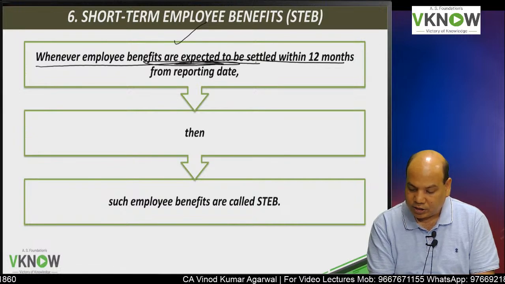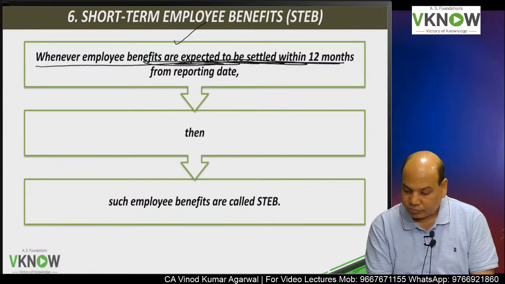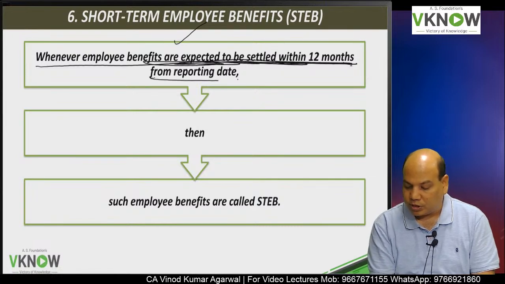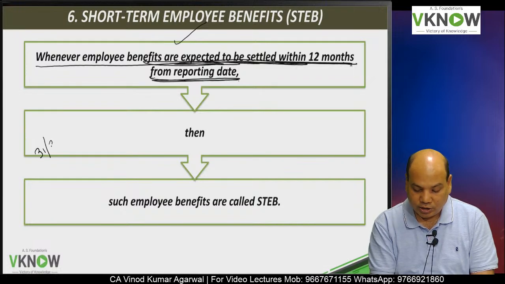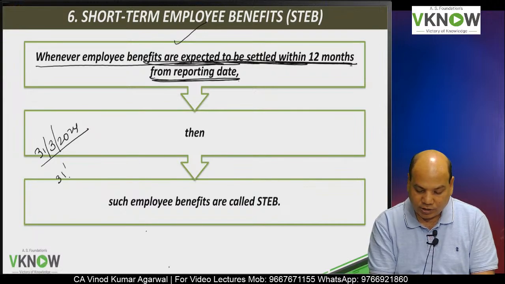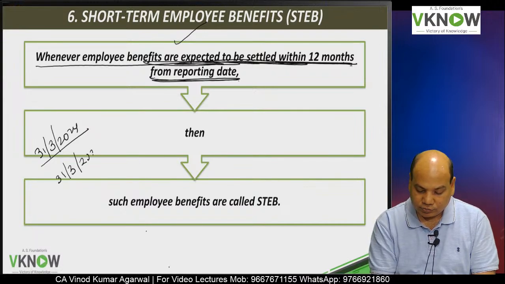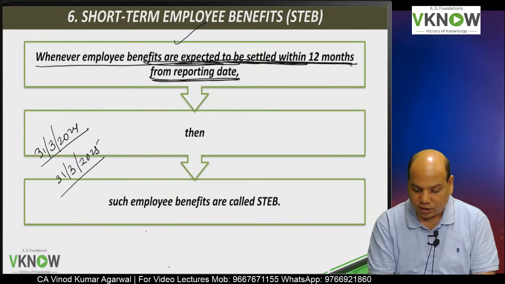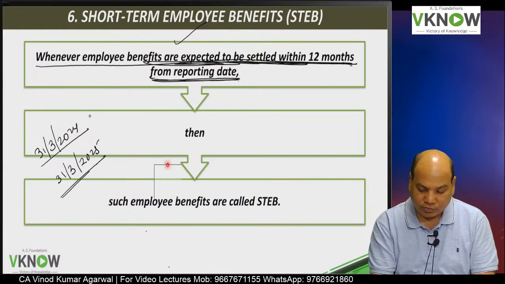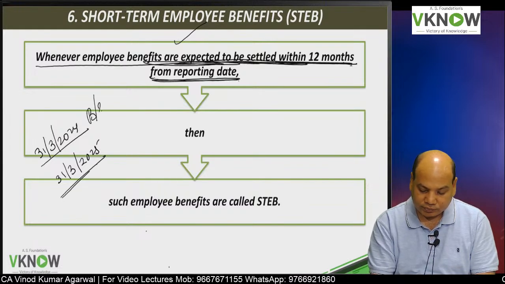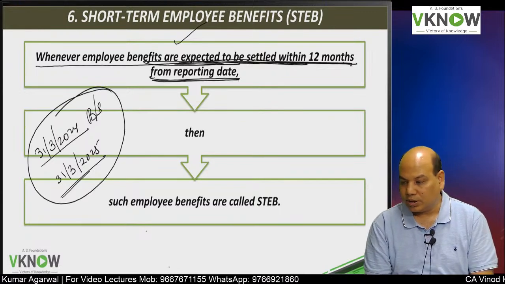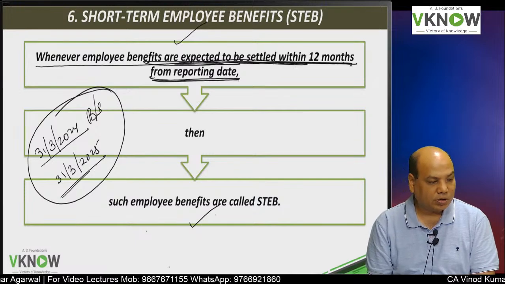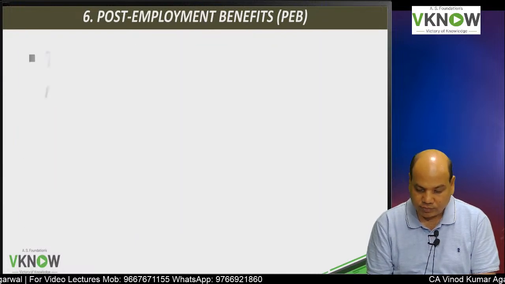Within 12 months, if the reporting date is 31st March 2024 and if the benefits are expected to be settled on or before 31st March 2025, then such benefits will be known as short-term benefits.